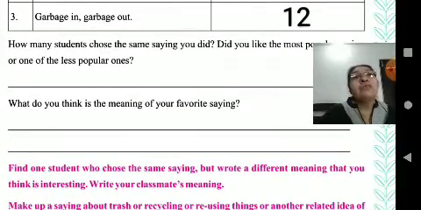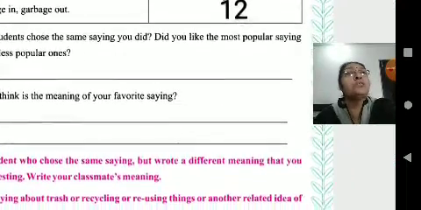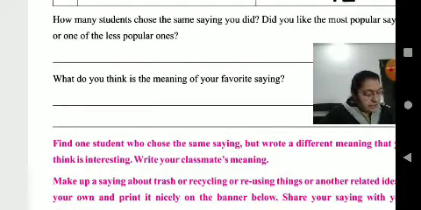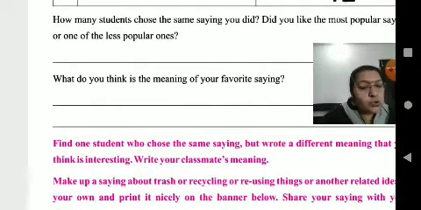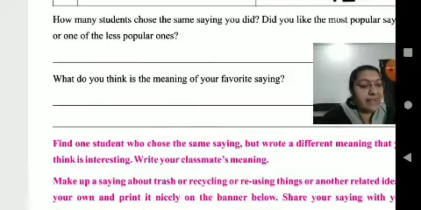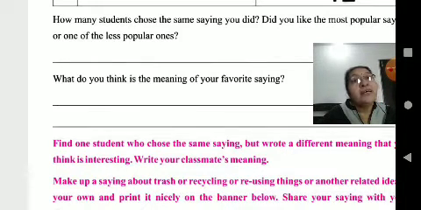How many students chose the same saying you did? Did you like the most popular saying or one of the less popular ones? So, only 7 more students chose the same saying as I did. I liked one of the less popular sayings. What do you think is the meaning of your favorite saying? I choose waste not, want not. This is a hard fact all over the globe.